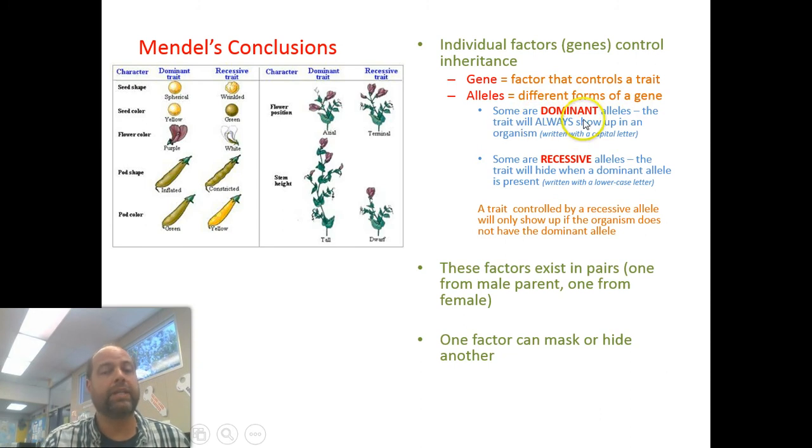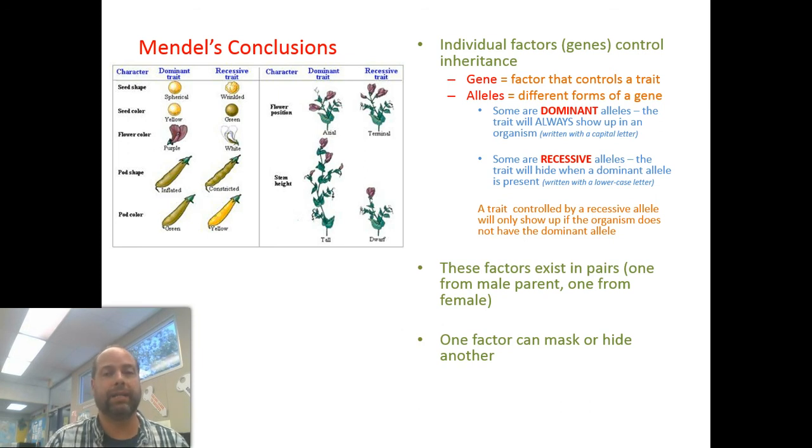The word dominant means to win out. If you were dominant in a fight, you would always win. Sometimes the dominant one will come from mom, sometimes from dad. Or another way to put it, sometimes the dominant one will come from the egg, and sometimes from the sperm.